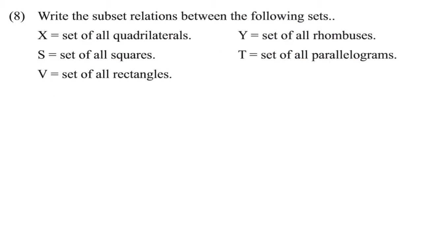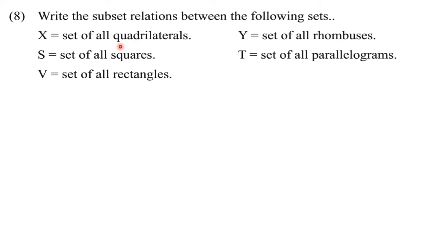Question number 8. Write the subset relations between the following sets. So here 5 different sets are provided to us and we have to write down the subset relationship. Such a question we have solved in the exercise also, if you can recall. That was about the cities, India, and then states and cities.